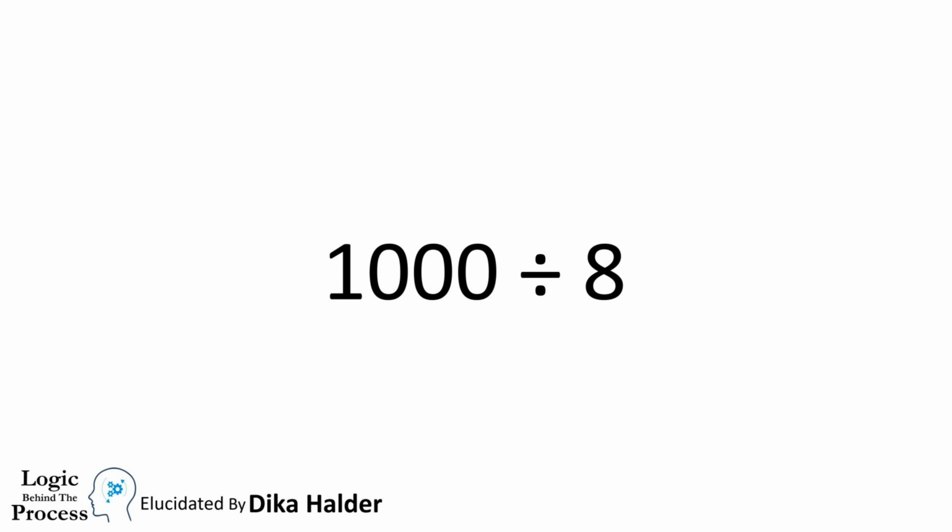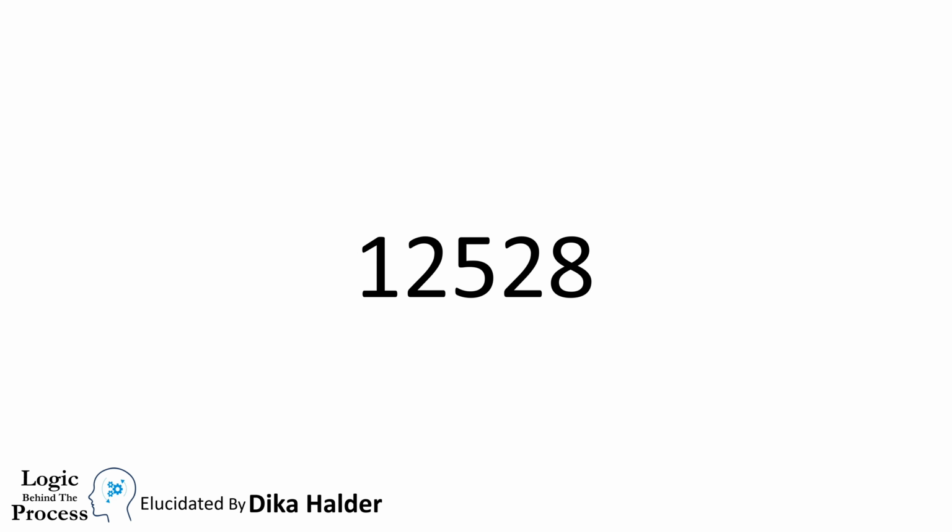And now guess, what will be the rule of 8? Yes, if the last 3 digits are divisible by 8, then the number is divisible by 8. Now look at the pattern. For 2, the last one digit is important. For 4, the last two digits. For 8, the last 3 digits. Now guess, what will it be for 16? It must be the last 4 digits. And for 32? I guess you understand the pattern.